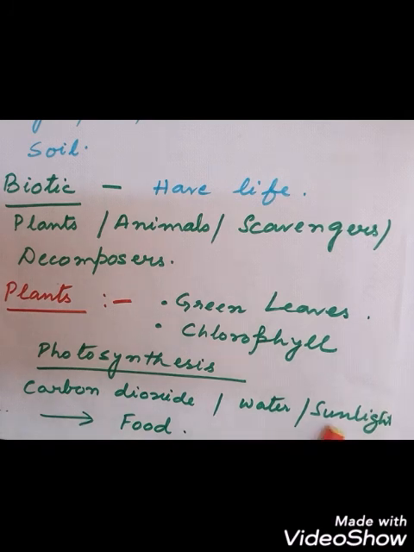So in the presence of chlorophyll, the green plants will make their own food by the use of sunlight, water and carbon dioxide. What will they make? Food. And this process is called what? Photosynthesis. So the process by which the green plants make their food by using carbon dioxide, water, sunlight and chlorophyll is called what? Photosynthesis. Here photo means light and synthesis is to produce. Okay, so all the green plants will perform photosynthesis for the production of food.